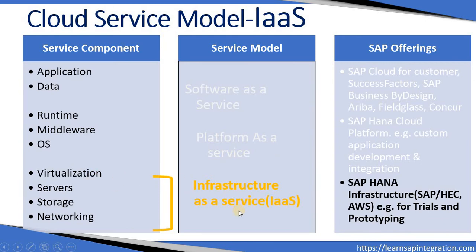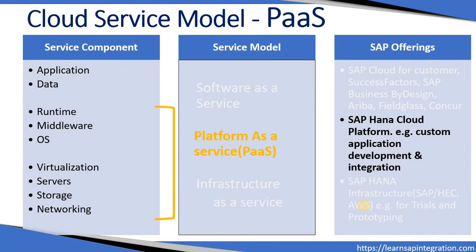Let's see infrastructure as a service. In this, we have virtualization, that is virtual machines, servers, storage, and network. These four things come in infrastructure as a service. Our SAP offerings here are SAP HEC or Amazon Web Services, and this is used for trials and prototyping. We can take it as an example.